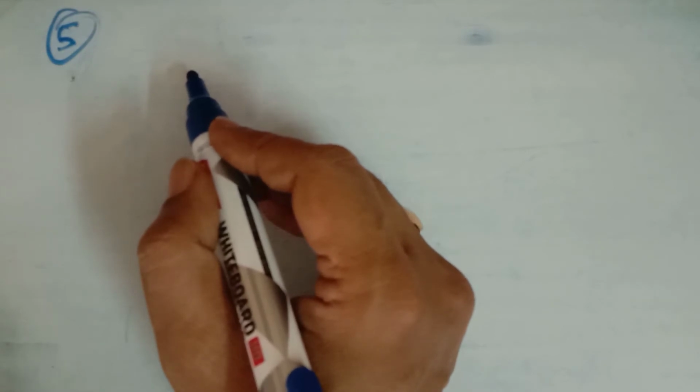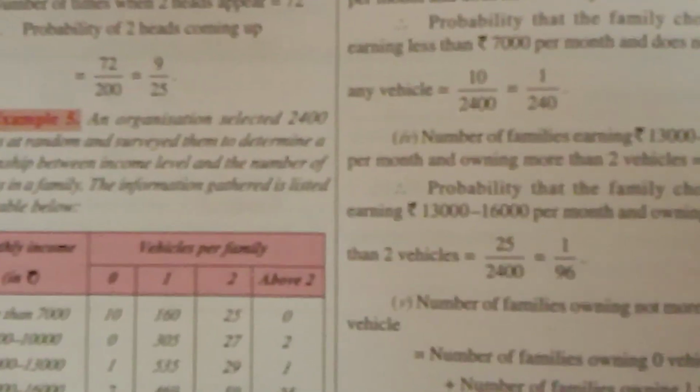It is given in the question. A table is given like this. You see it. The income level is given, starting from less than 7,000. If the income is less than 7,000, then the families having 0 vehicles are only 10. The families having 1 vehicle are 160. The families having 2 vehicles are 25, and above 2 vehicles, 0 families.